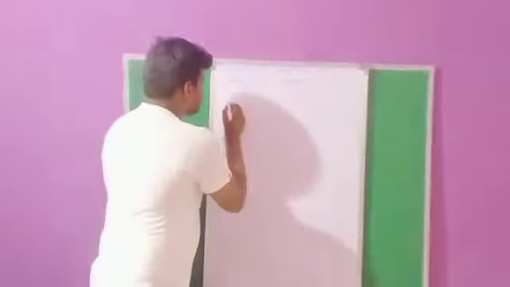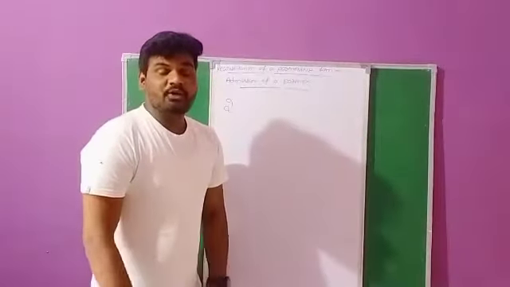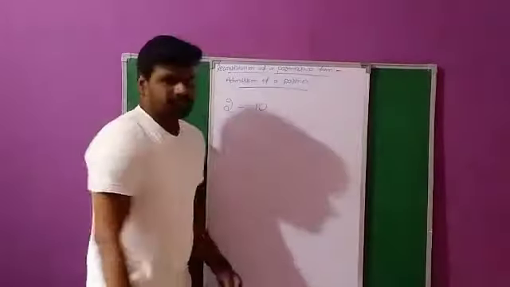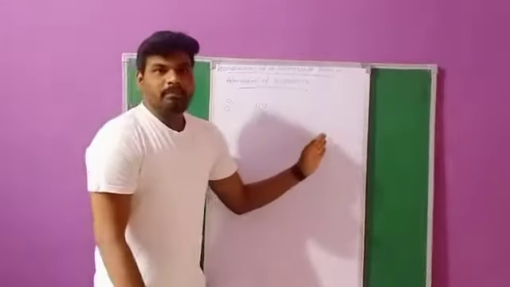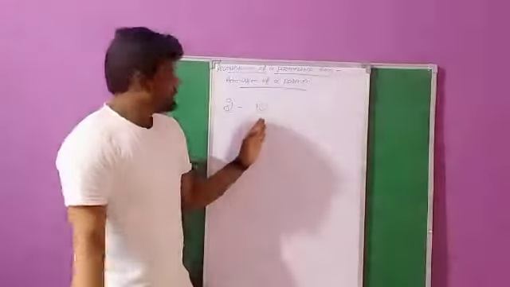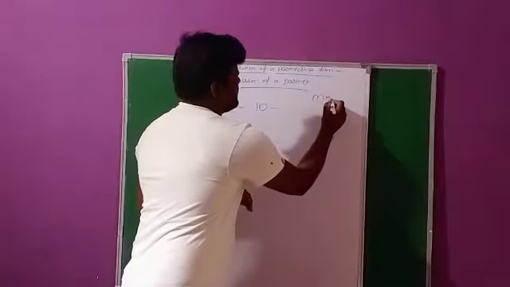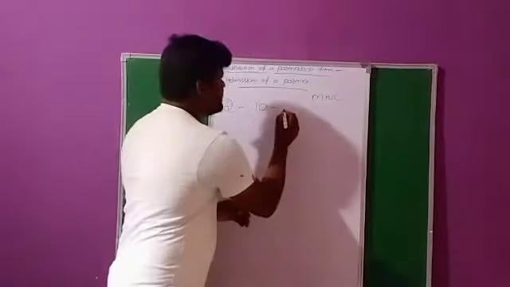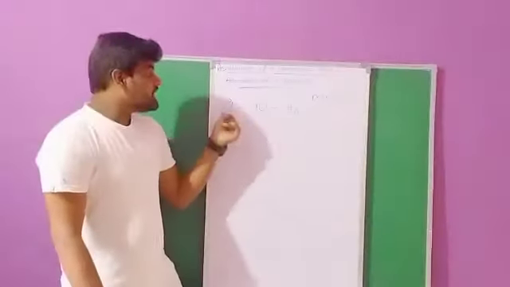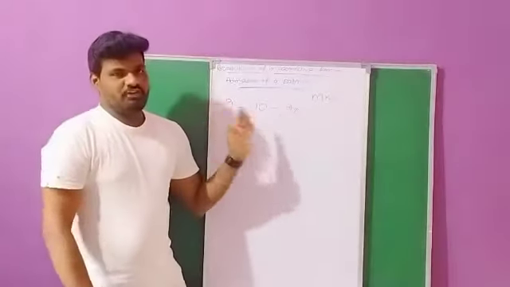In the case of any banking sector, the maximum is 10 members. In the case of MNCs, that is, multinational companies, the maximum number of members is 20. This is the minimum and maximum number of members in a partnership firm.